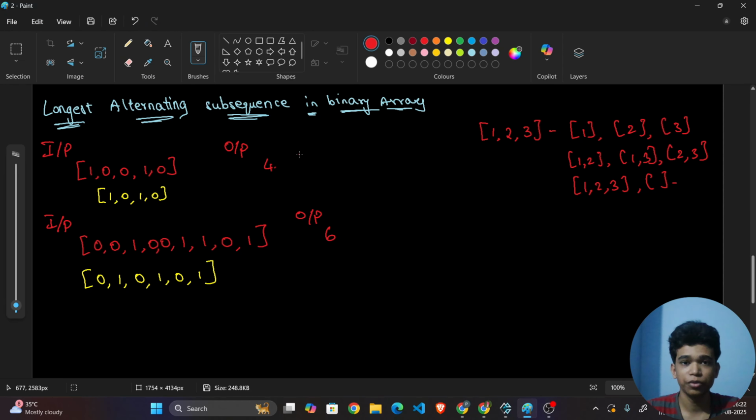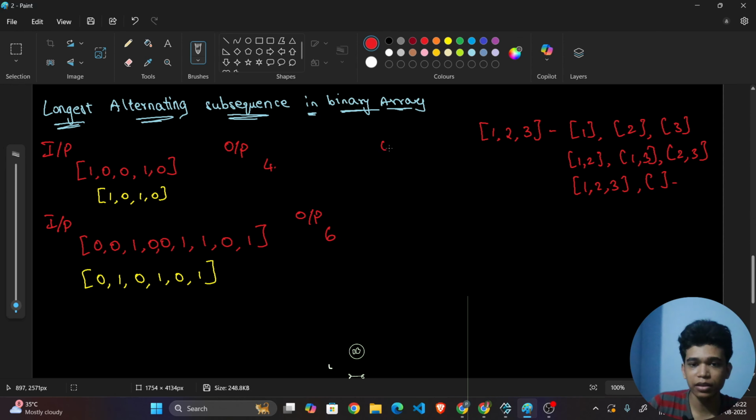In this series of Turing interview questions, today we are going to see a question called longest alternating subsequence in a binary array. You will be given an array that consists of only zeros and ones. We want to tell them what is the longest alternating subsequence in that array. What is meant by alternating?